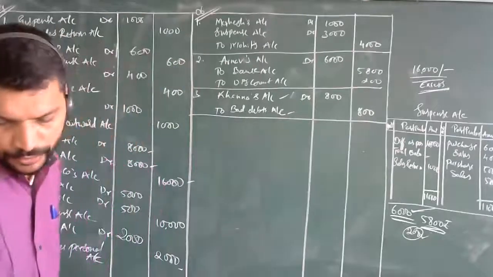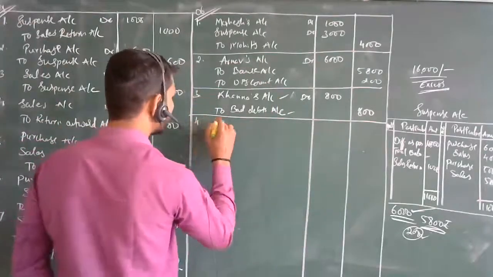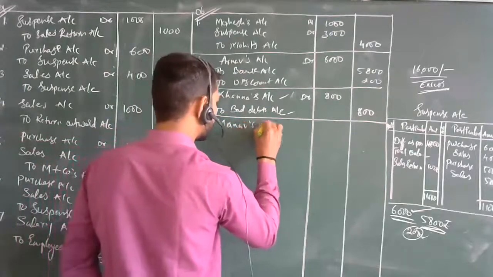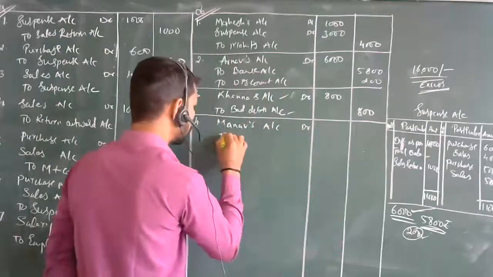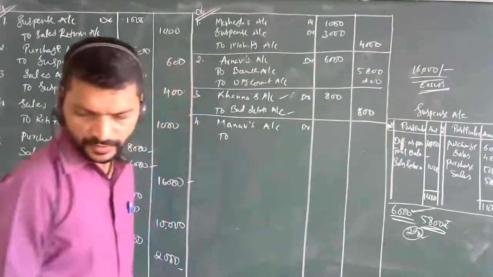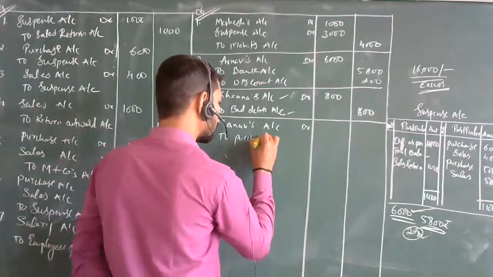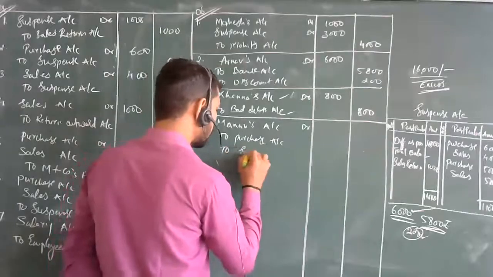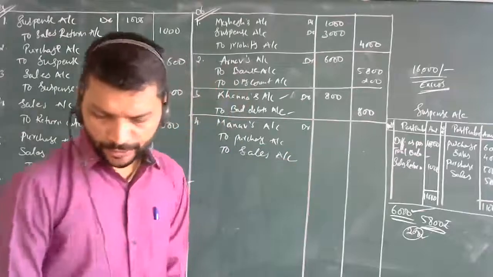So here we are going to have Manav's account affected. Manav's account debit to, first thing, purchase account, to sales account. So how are the things going to get affected?